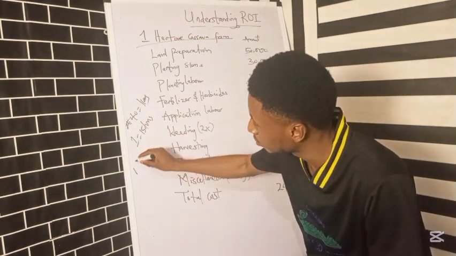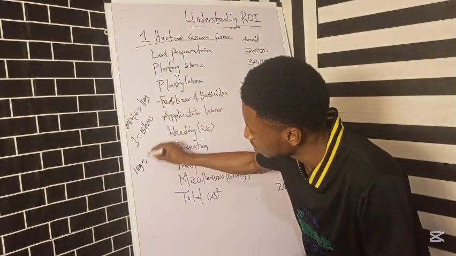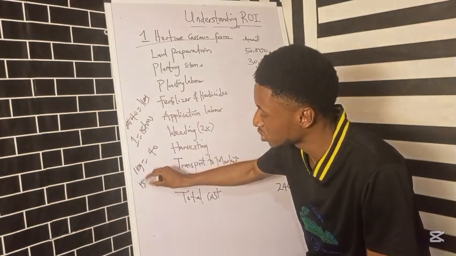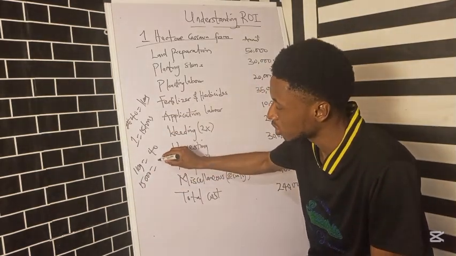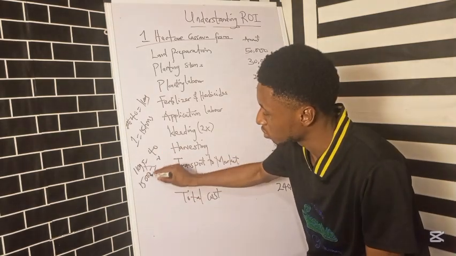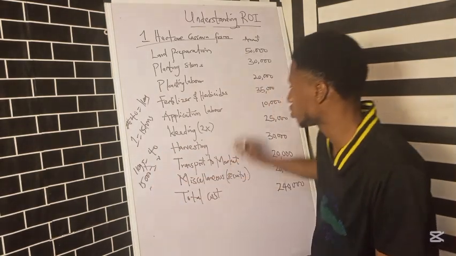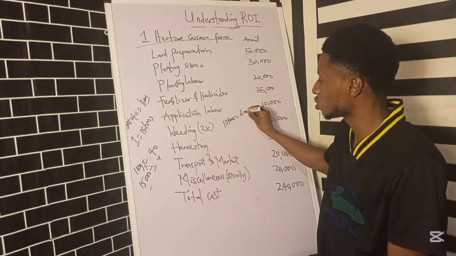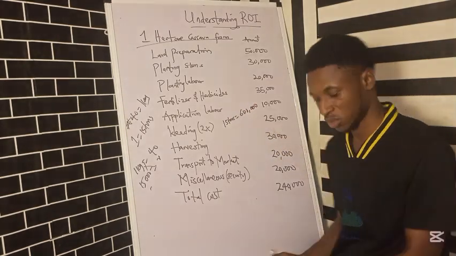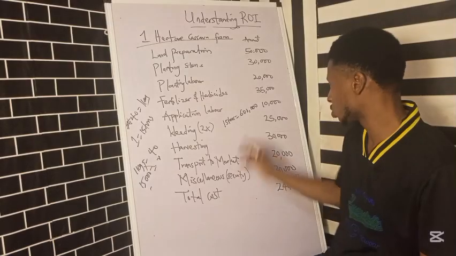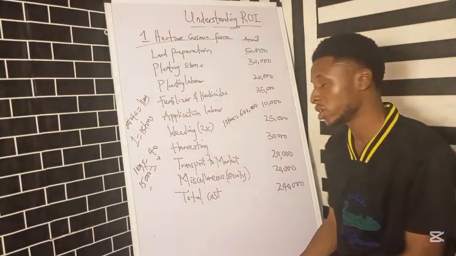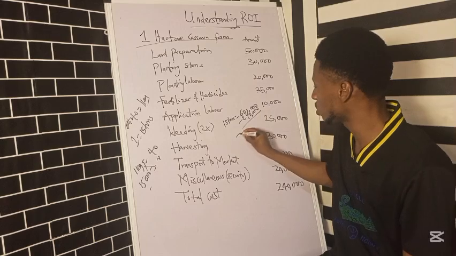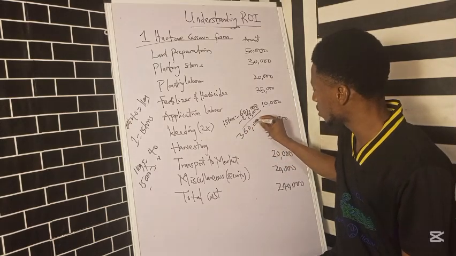We know 1 kilogram is 40 naira, and 15 tons is 15,000 kilograms. Multiplying that, we get 600,000 naira. We subtract our cost from that, and that gives us 360,000 naira.